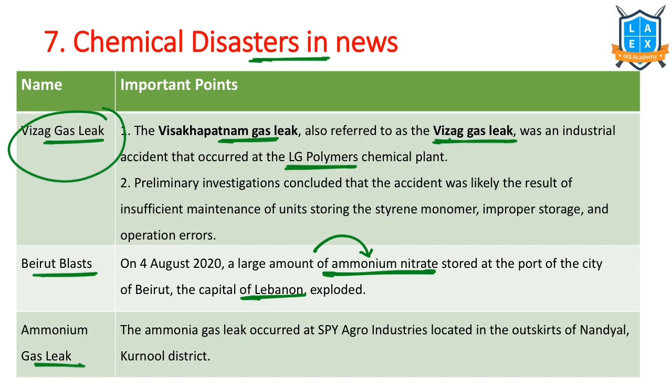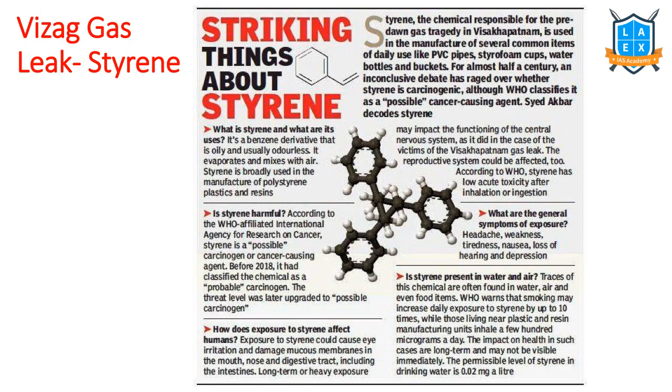Ammonia is a gas that has leaked in the agro industries. This is used in the pesticide and fertilizer industry. So it has leaked in that particular place. It has led to many respiratory problems for the people who were working over there. Now let us read about them in a little more detail.